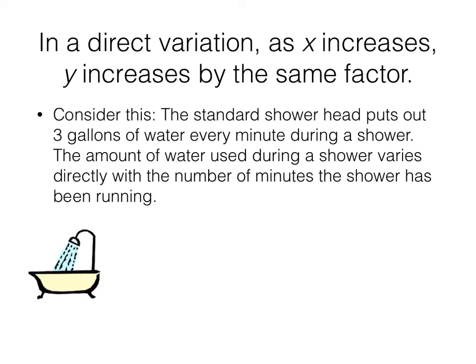Consider the standard shower head. A standard shower head puts out 3 gallons of water for each minute during a shower. 3 gallons for every minute during a shower. The amount of water used during a shower varies directly with the number of minutes the shower has been running. And when we talk about these situations, we say that y varies directly with x. Sometimes they say y varies directly as x.